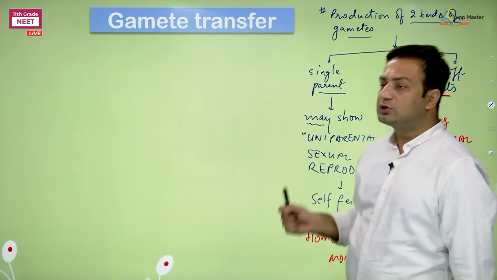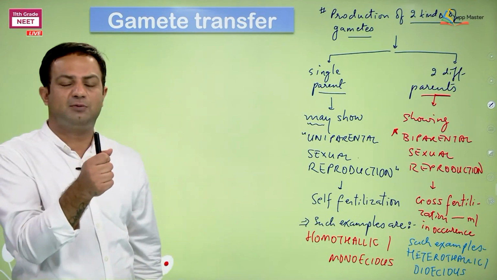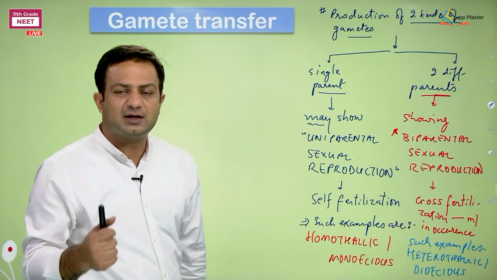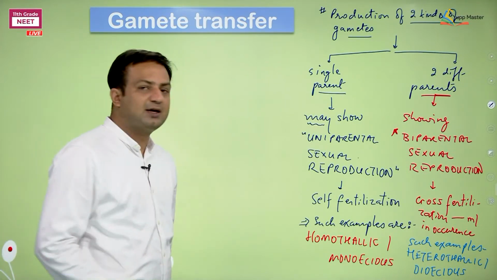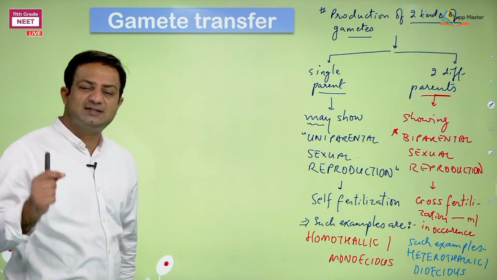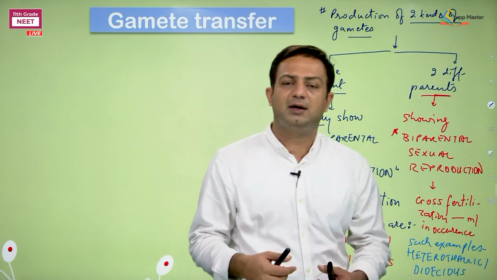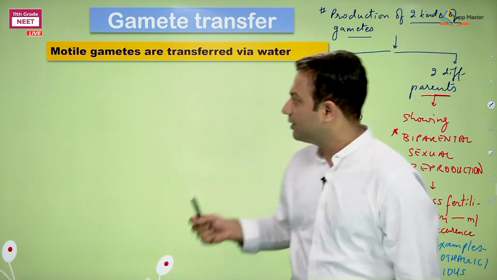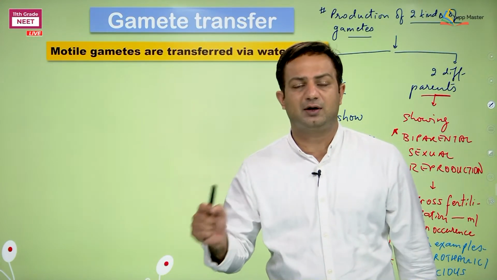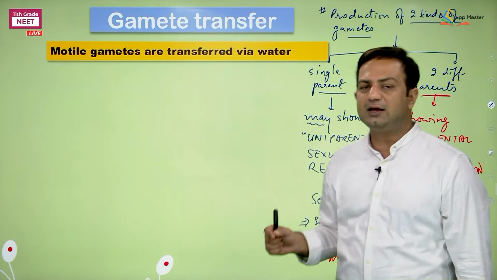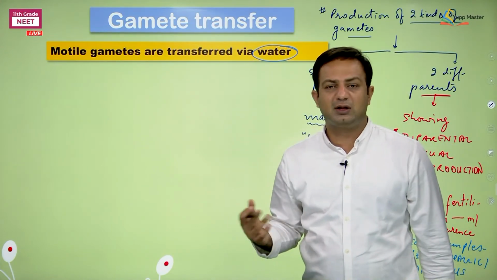So here we say, if the organism is showing the tendency for going for cross fertilization, in that cases it is obvious that their gametes get transferred to the other individual, or their gamete may get released from the body and getting fused somewhere else. So one of the things is that the motile gametes are getting transferred in water. It is about algae, remember. So water is abiotic medium, not the living medium.